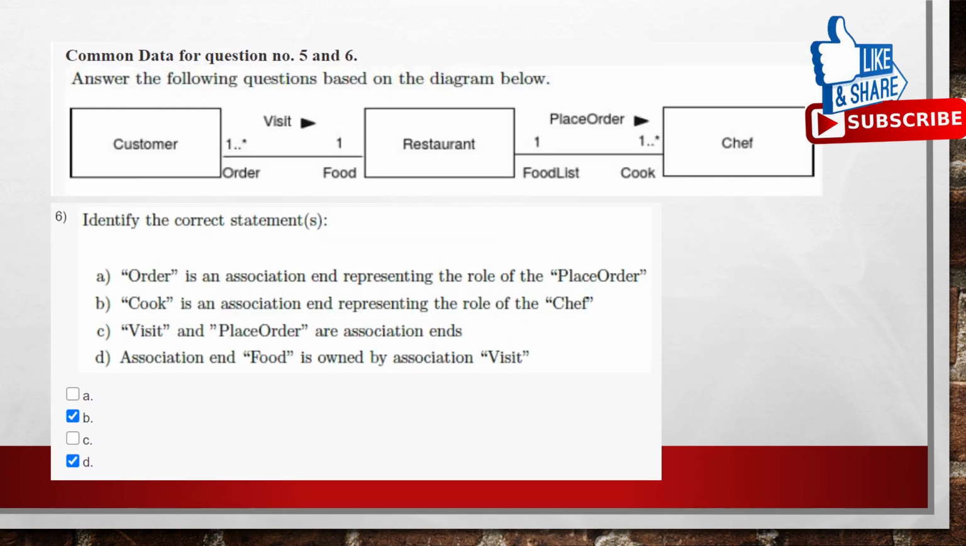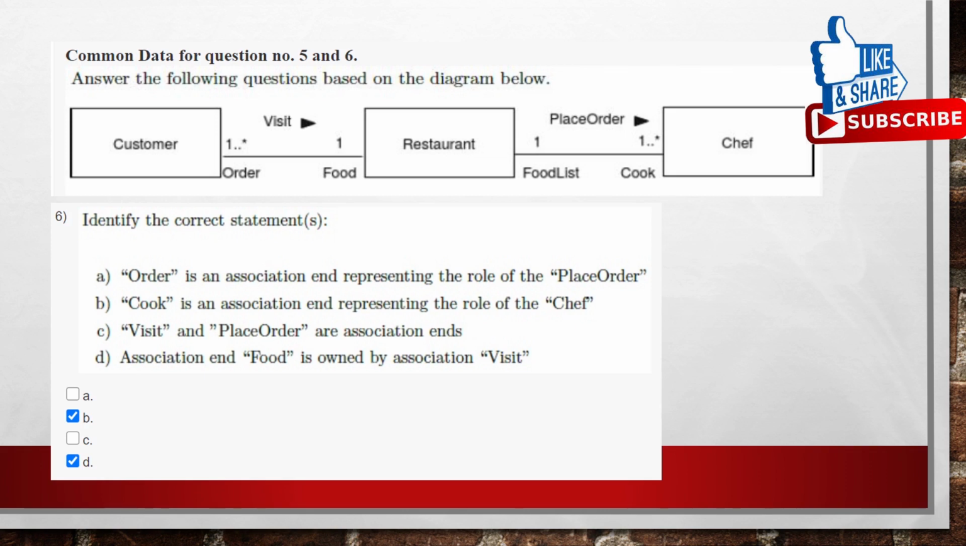Coming to the sixth question: identify the correct statements. Coming to the first one, order is an association and representing the role of the place order. Order is relevant to the customer, and it is not the end of the place order. Place order is an association. It is having two ends, food list and cook. So we can consider this.